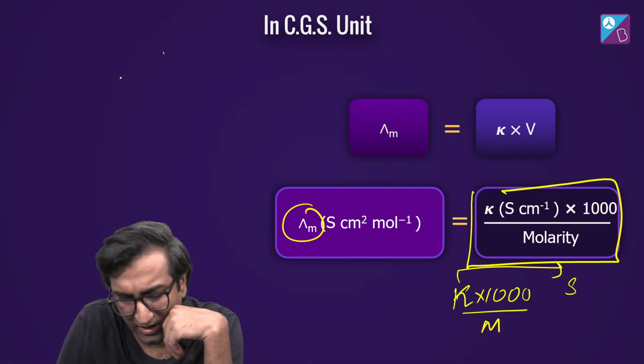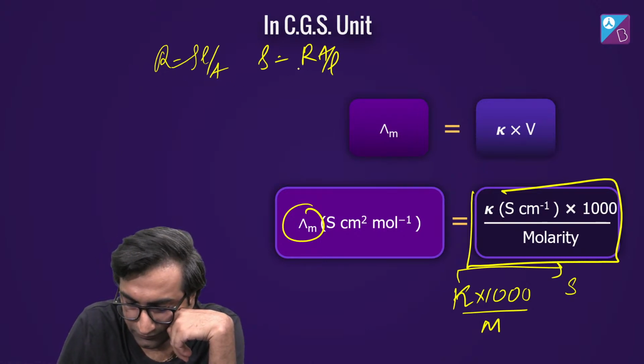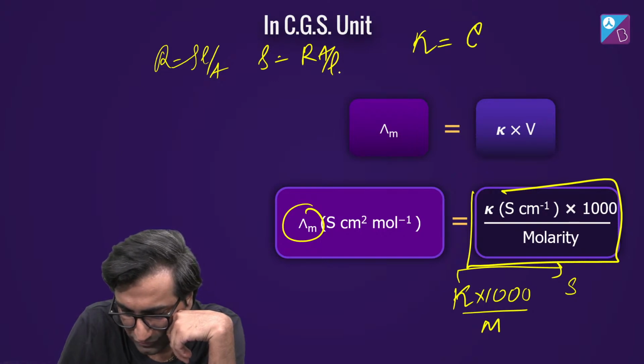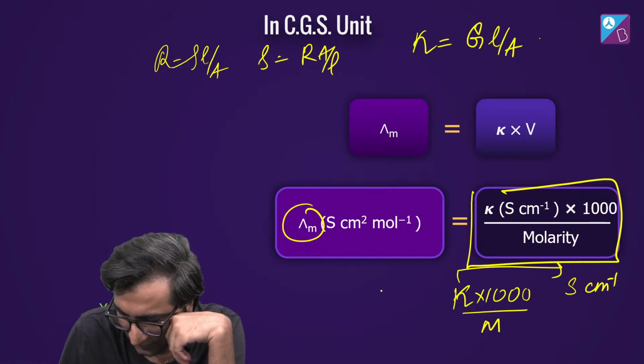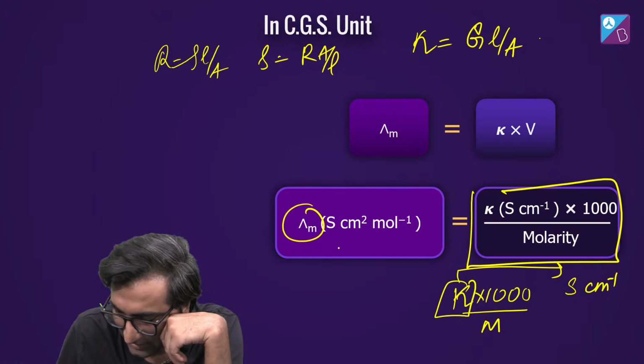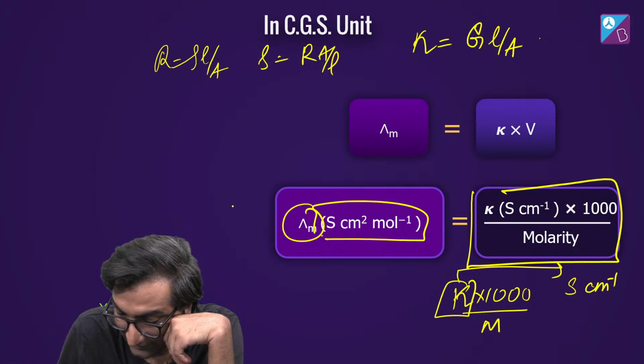Kappa क्या था? R equal to rho L by A. So rho is equal to R A by L. Okay. So kappa was equal to G L by A. हाँ सही था. So Siemens centimeter inverse. This is the unit of kappa. If kappa is Siemens centimeter inverse and lambda is Siemens centimeter square per mole, then you have this formula.